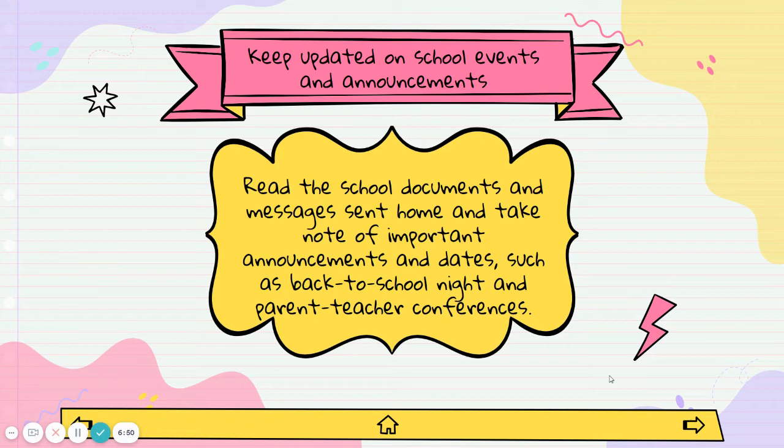Keep updated on school events and announcements. So I know we get a lot of communication from our schools. There's a lot going on though. And so anything that comes home from school, please make it a point to just read those messages real quick, whether that be by email or Dojo. Make note of any upcoming important dates, maybe early release days or something special coming up that's going to happen at school or things like that. And there's really important things like back to school nights and parent teacher conference notices that come in those notifications. So please make sure that you're reading those and you're regularly checking emails and things like that.